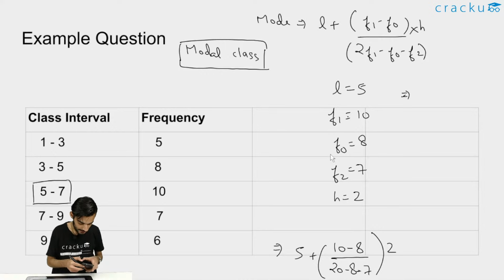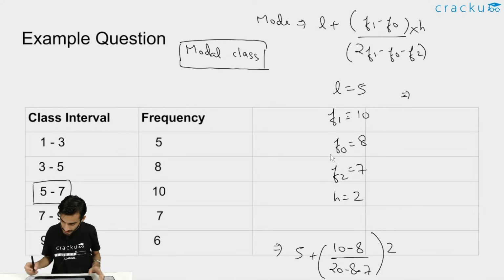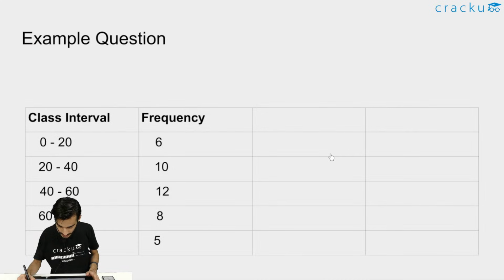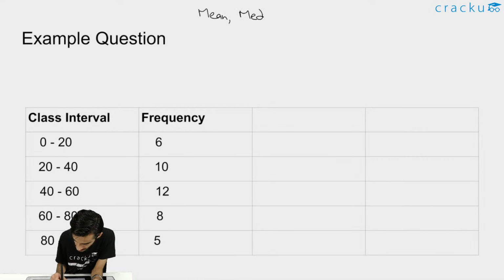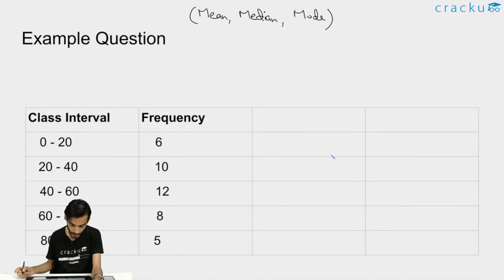Okay, I can't find any doubts. Moving ahead to the next question. Try finding all three values, that is mean, median and mode, for this example. Then we'll look at it.